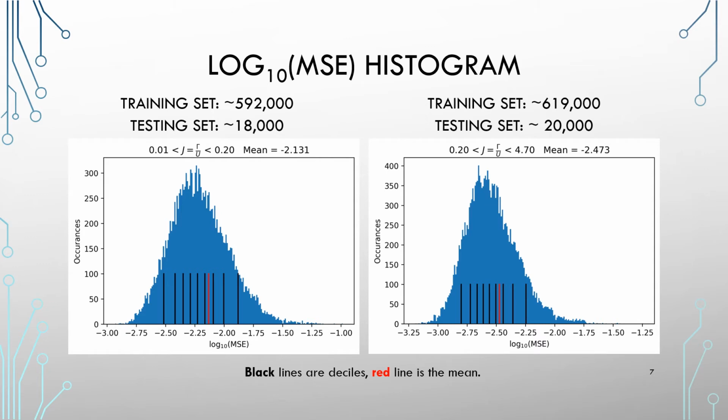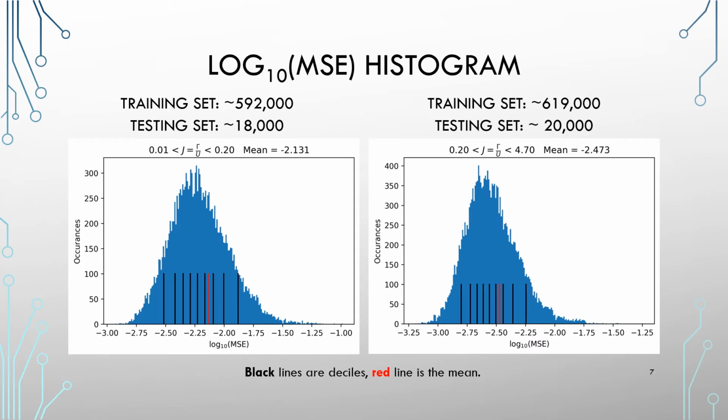The x-axis is a log scale, and the black lines are your deciles, the red line is your mean. And we can see in both scenarios the errors are tightly grouped, they are well distributed, kind of in a not quite bell curve. There is a little bit of skewing, but not too much. So we're actually very pleased with this. However, the goal was to generate spectra, not histograms.